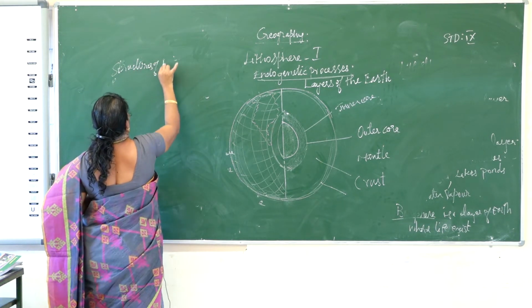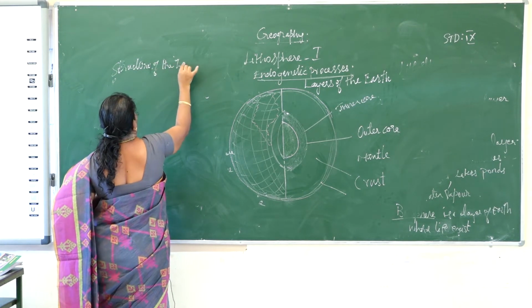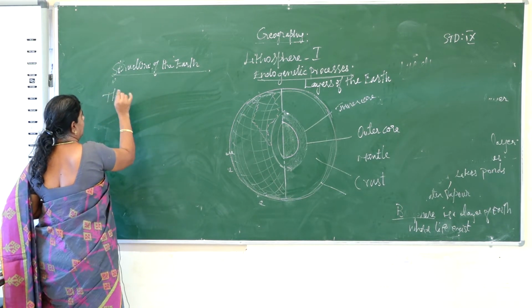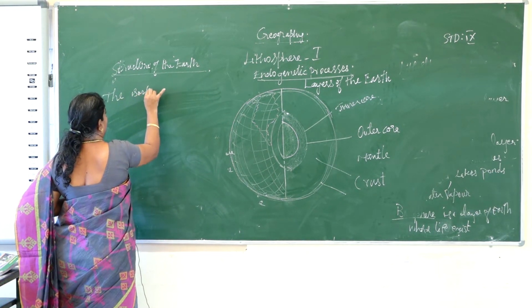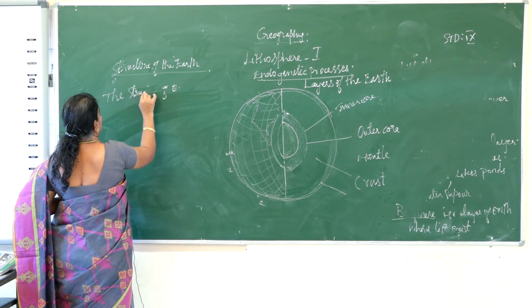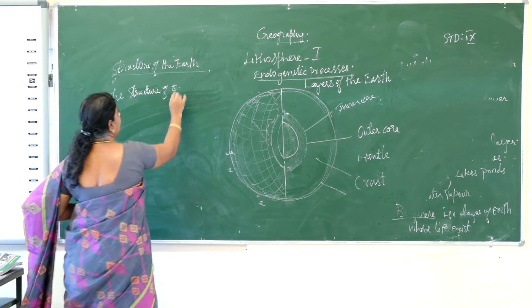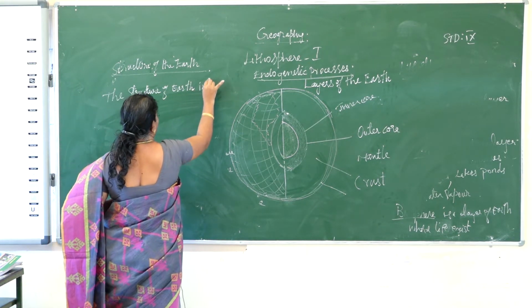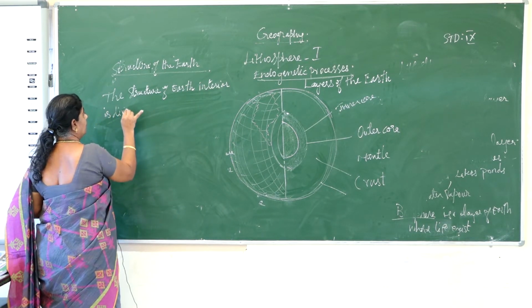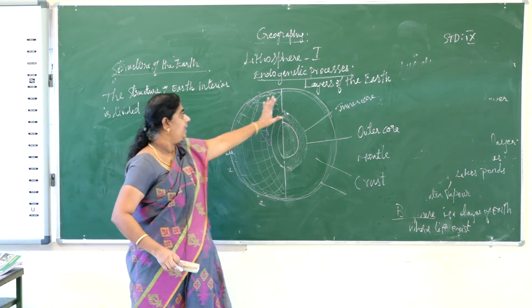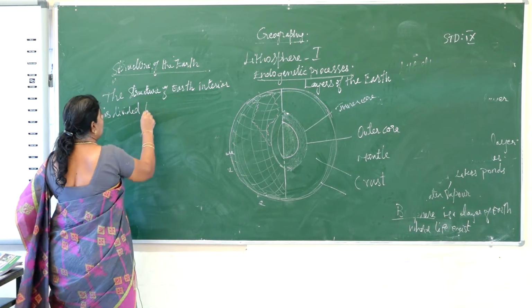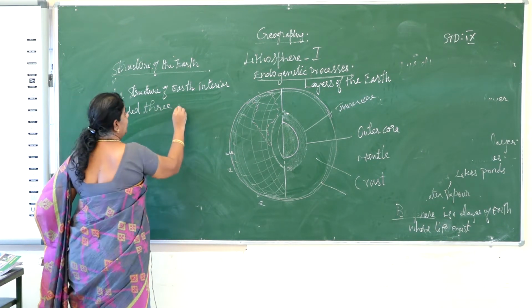Structure of the earth. The interior of the earth is divided into three. How many? Three, namely,